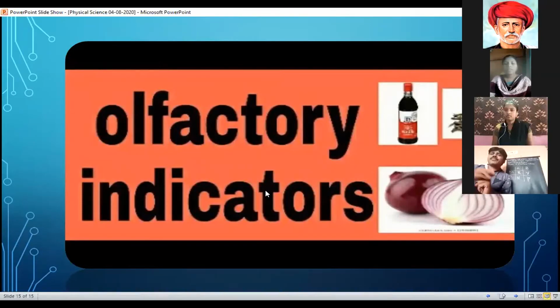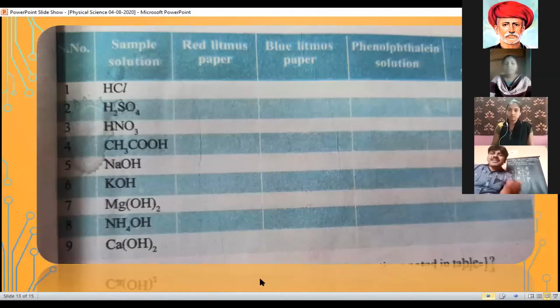Next, come to page number 21 in your textbook. Yes, previous slide, this one. Observe table number 1 here. Some substances are given, sample solutions. Write down their names in your notebook, in your textbook. Here the symbols and formulas are given.